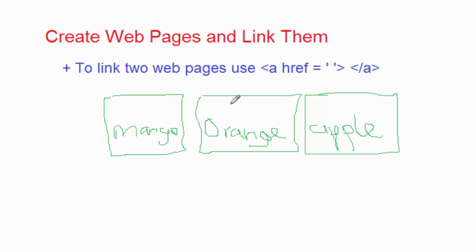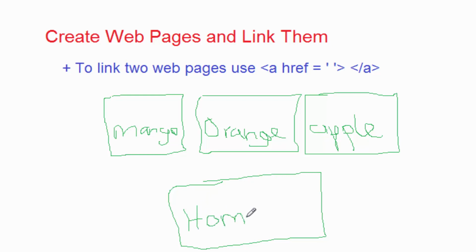And if I am in the home page, I can click a link for a fruit, then it takes me to that fruit's page. So I will have a home page here. Home page is the main page which you normally see when you visit a certain website for the first time. The first page which welcomes you is what we call the home page. So basically, what I will do is to create these 4 pages, and the home page will be the link to all these.